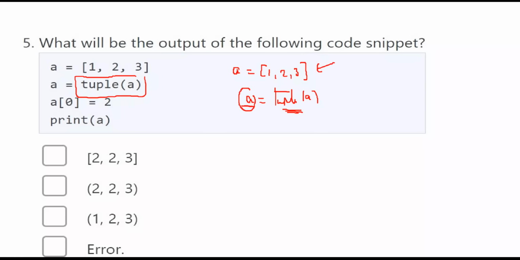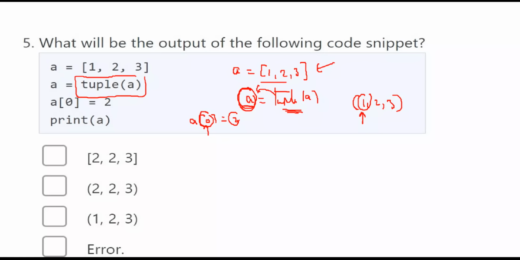Initially A is a list, and now you have converted the list into a tuple, so now A is a tuple, (1, 2, 3). Now you want to assign an item at index 0, that means you want to change this value. Because it is a tuple, and a tuple is immutable.